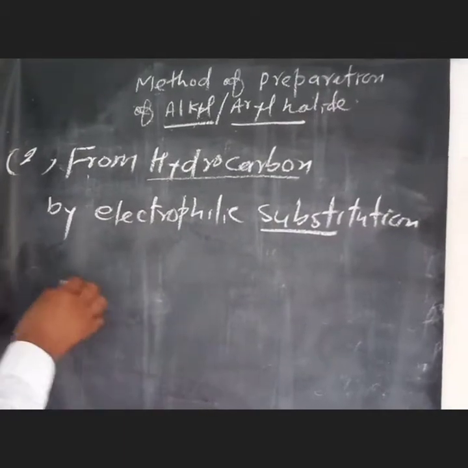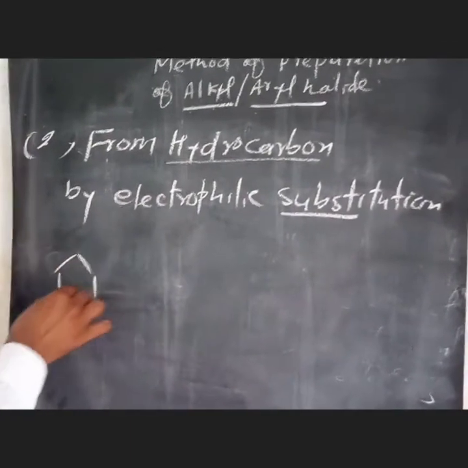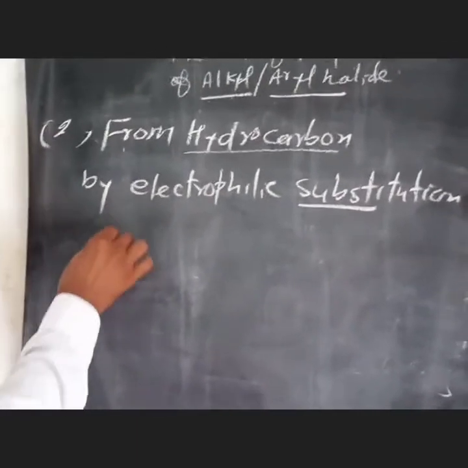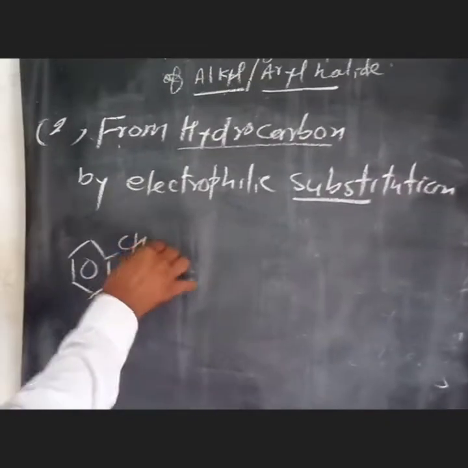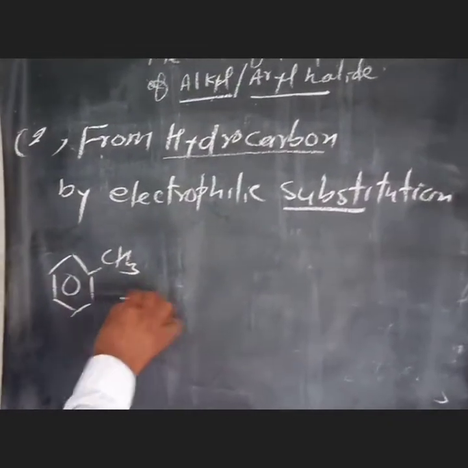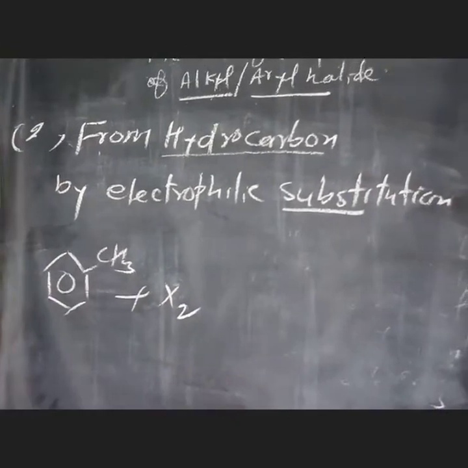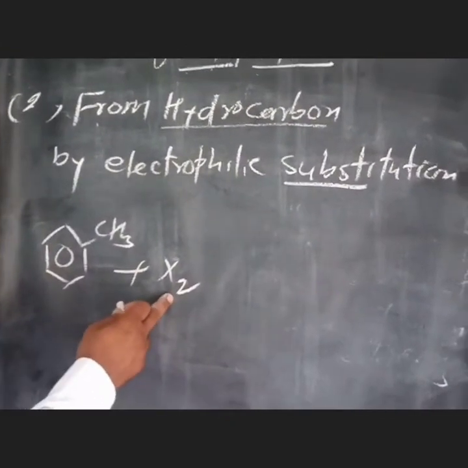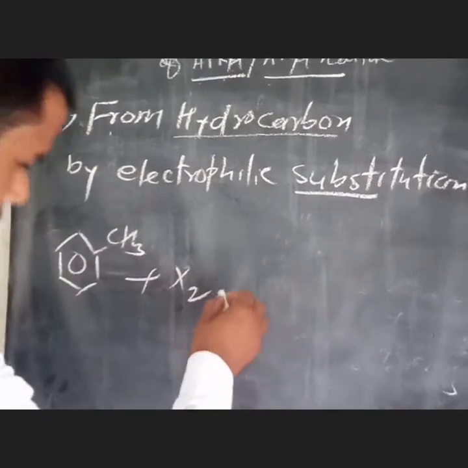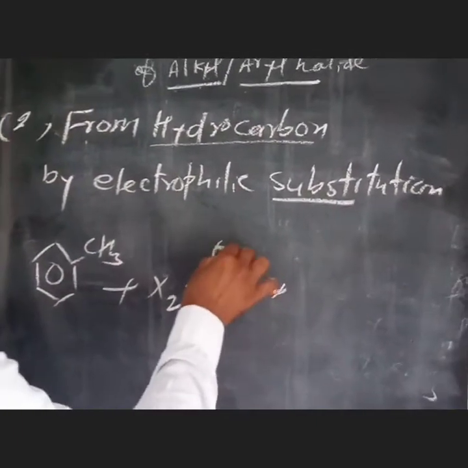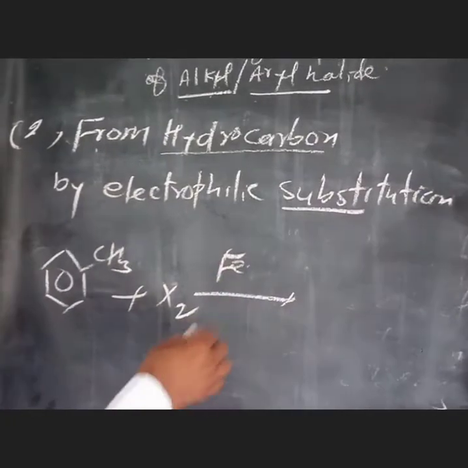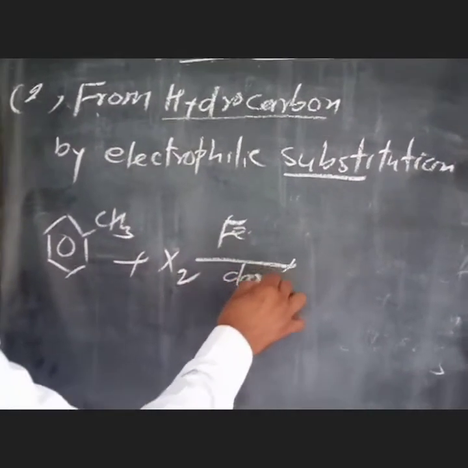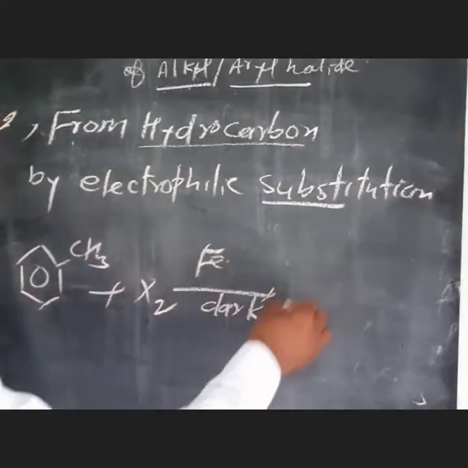For example, toluene reacts with halogens such as chlorine or bromine, with iron as catalyst, in dark conditions, and produces